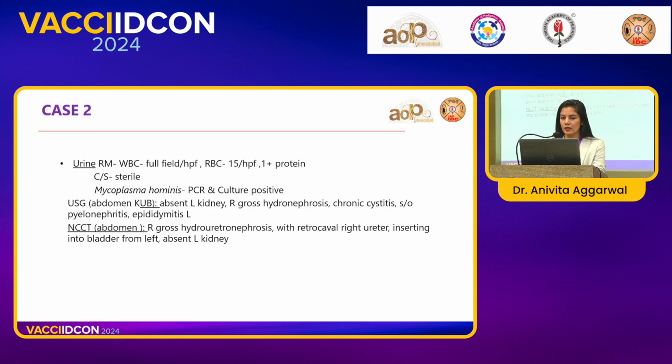So on evaluation, he was found to have full field WBCs. He clearly had pyuria, he had RBCs, he had protein. However, his culture repeatedly was sterile. This patient grew Mycoplasma hominis. Here, what I'm trying to emphasize is that sterile pyuria can be a cause for not just tuberculosis, but in our country, we must also look at Mycoplasma, genital mycoplasmas as well as Chlamydia.